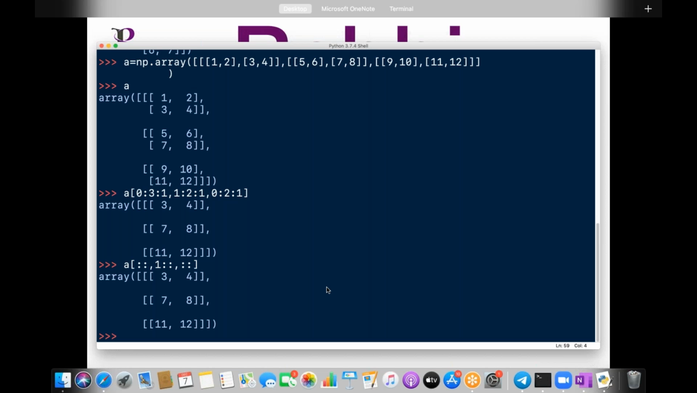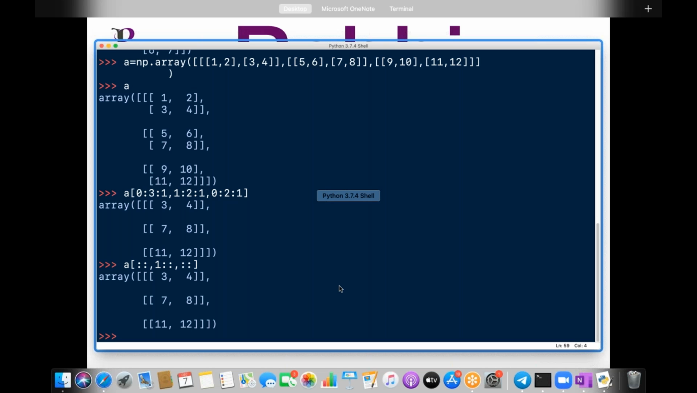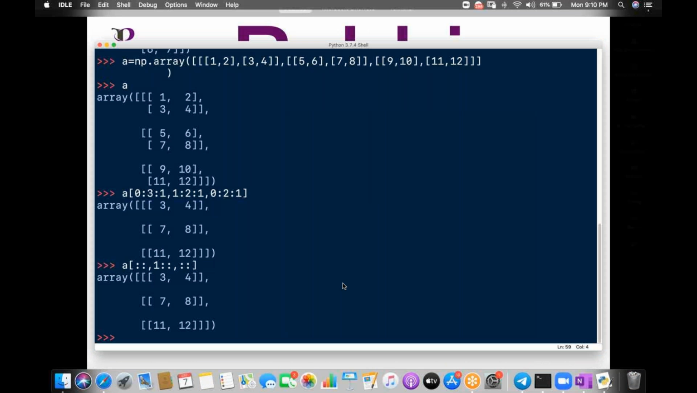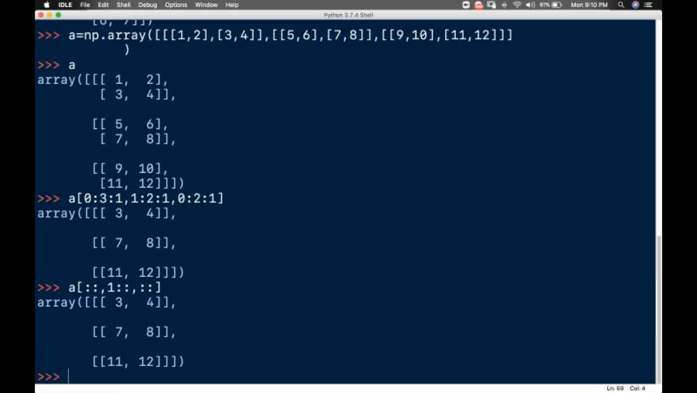Guys, you got this? You check it out, it's very easy for you. Check out the diagram, it will be very easy for you. This is what slicing is. This is where slicing comes across.